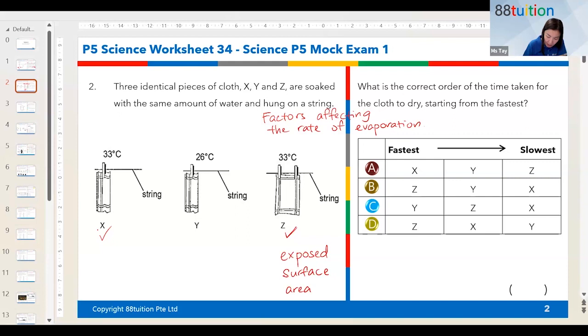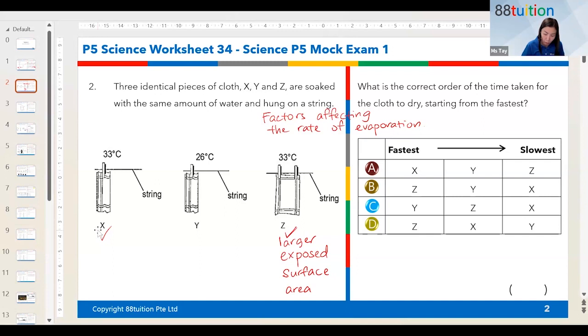Okay, this is a very common question in PSLE, also in P5 exam, because you learn about evaporation. You learned heat last year, you learn about water this year, so you can actually mix the two topics together to set questions for you to answer.